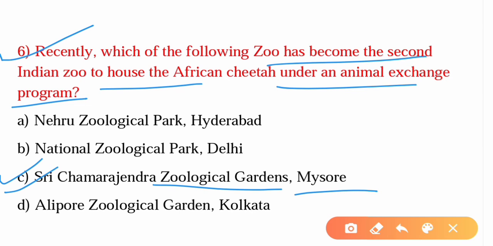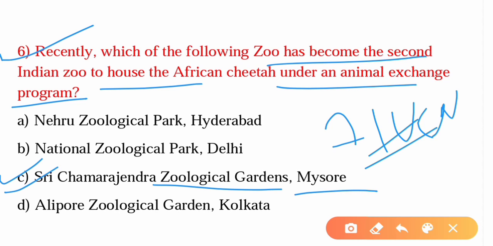Recently the Supreme Court lifted its 7-year stay on a proposal to introduce African cheetahs from Namibia into the Indian habitat on an experimental basis. The scientific name of cheetah is Acinonyx jubatus, and it is listed as vulnerable in the IUCN Red List of species.